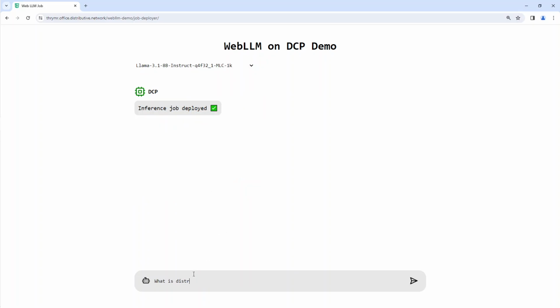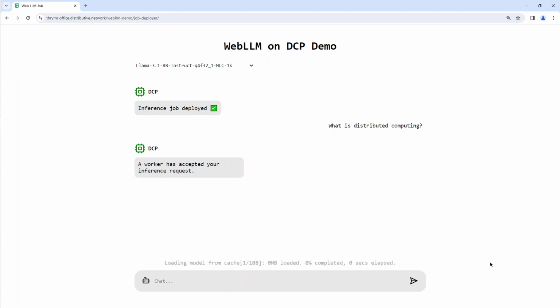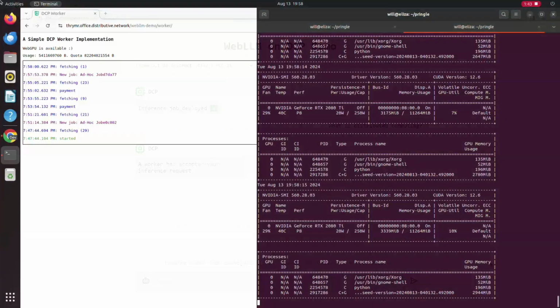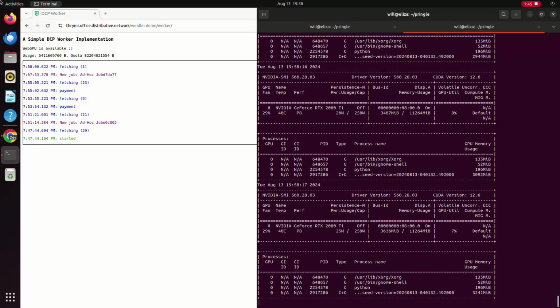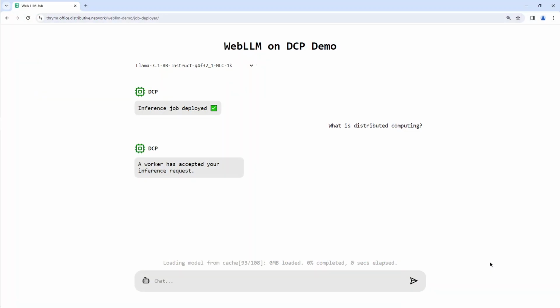What is distributed computing? So that prompt was just deployed to the DCP network, and a worker node just picked it up. You'll see on this screen, it just started executing the prompt. And if we look at the chat screen, we'll see that first it has to load in before it can actually do the inference.